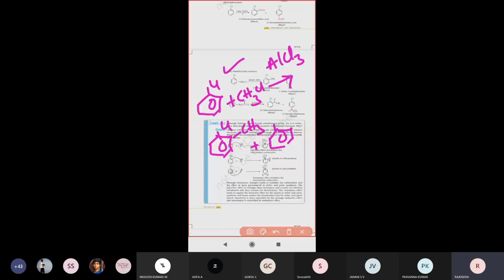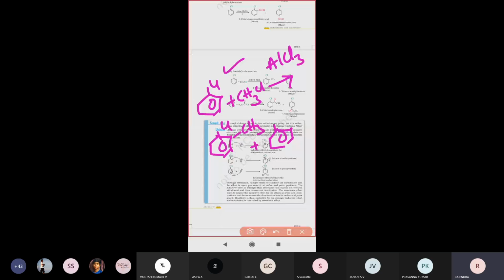Right. Next one, see that. So what is happening? Just see the Friedel-Crafts reaction. Chlorobenzene will react with methyl chloride in presence of AlCl3, aluminum trichloride. You are treating it, so two forms will be there: a methyl group will be directed at two positions of the aromatic ring. One is the ortho position, where this takes place, and in another compound the methyl group will be directed at the para position.